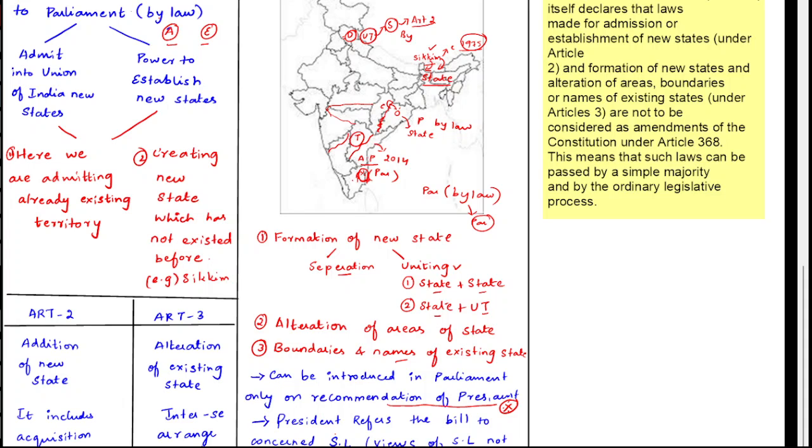And you must understand that the views of the state legislature are not binding on the President. Okay, so whatever it is, it is advisory or recommendatory, that's it. It is not binding. The President can take his own decision. Okay, this is all about Article 3.